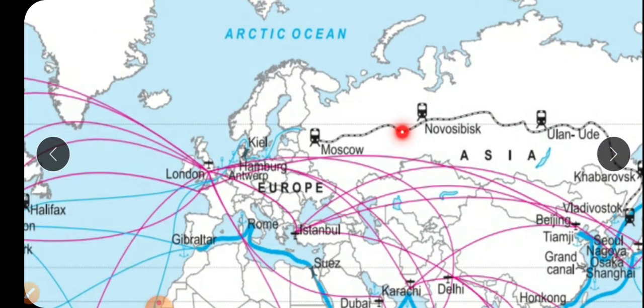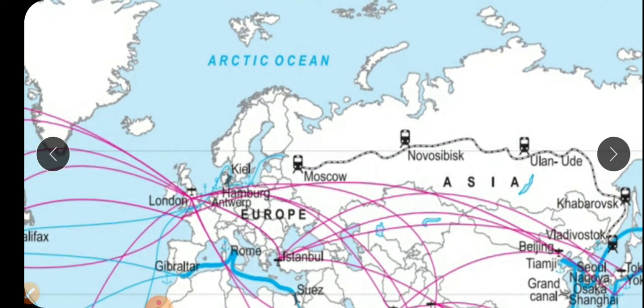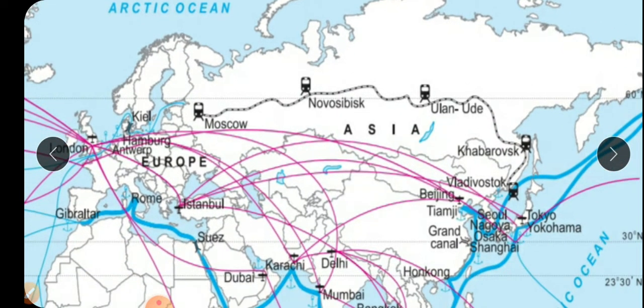Then about Russia: this is Moscow, then Novosibirsk, then Ulan Ude, and then it is also joined to Vladivostok on the east coast of the Asian continent through this railway.